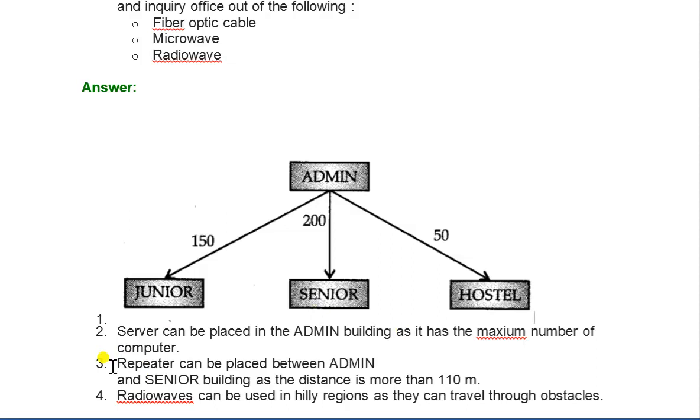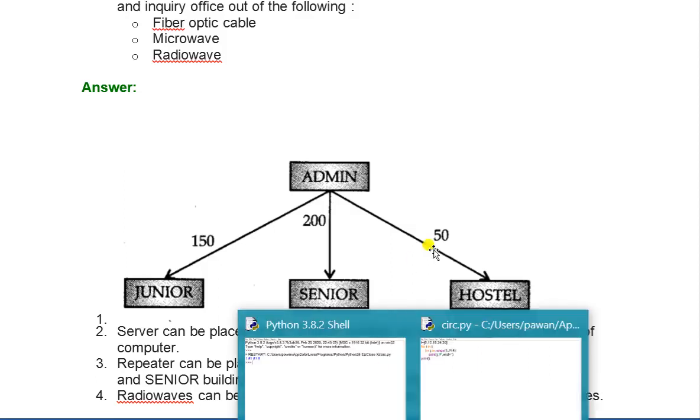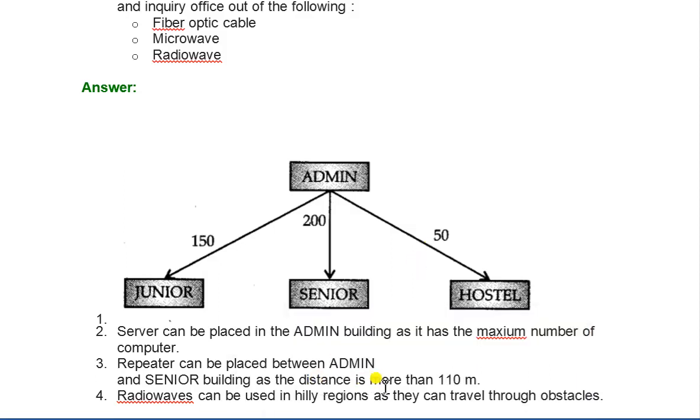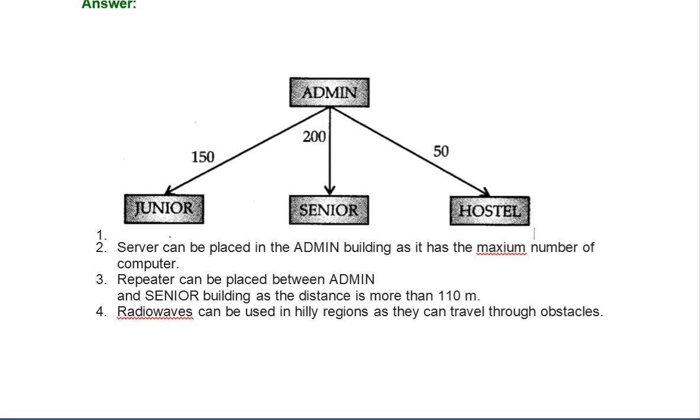Now the third question answer: a repeater can be placed between the admin and senior building as the distance is more than 110 meters. Now the fourth question answer: you have to suggest the suitable transmission medium. You have three options. So the answer is radio waves, which can be used in hilly regions as they can travel through obstacles.